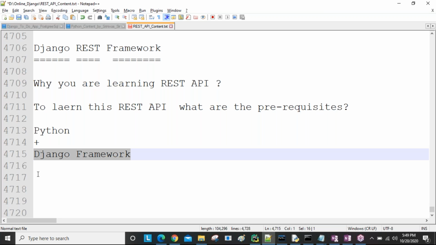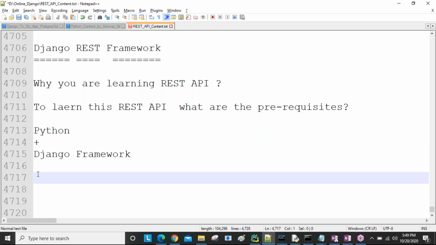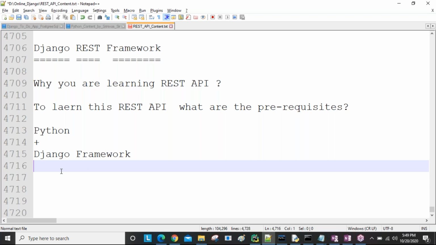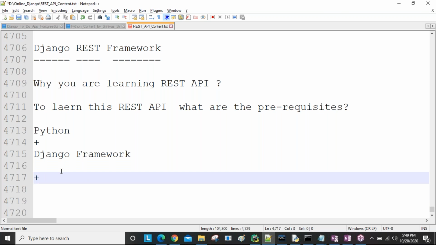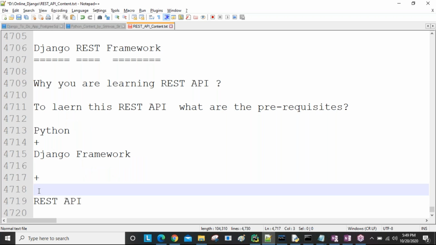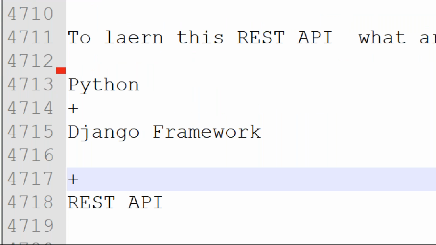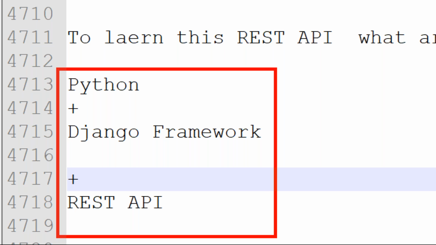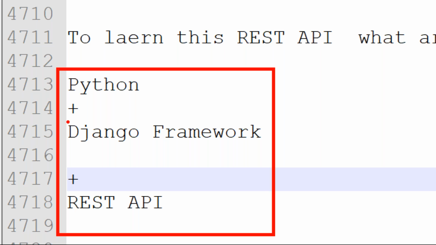If you want to develop one full-fledged application, one complete application, 100% as a Python developer, what are the prerequisites? Python, Django, and Django REST framework also. Simply, we call it REST API. So these three things must be required: Python, Django, and REST API. After learning these three things, you are able to develop one full-fledged Python application, a complete application, using Django framework or Python.